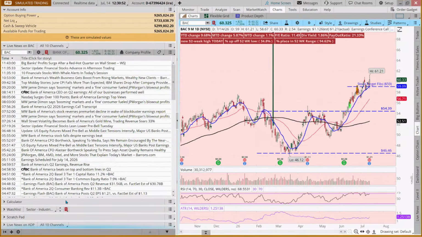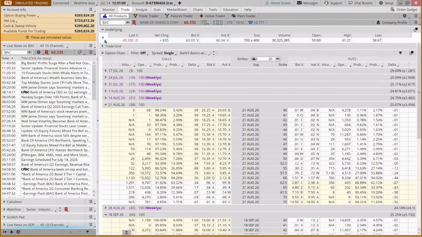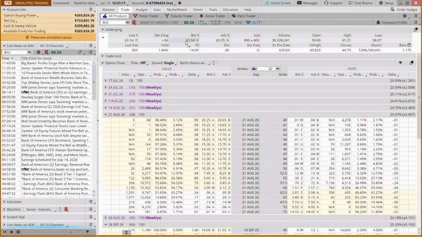And look at our analysts weighing in on this. We can see what the beat was. The estimate was 113. Earnings came in at 121. The other thing we can look at is when we come to the trade tab, we can say, well, what does the PE ratio look like on this?